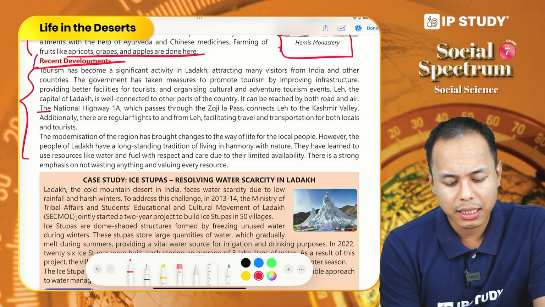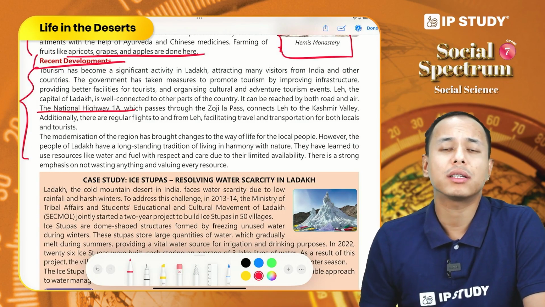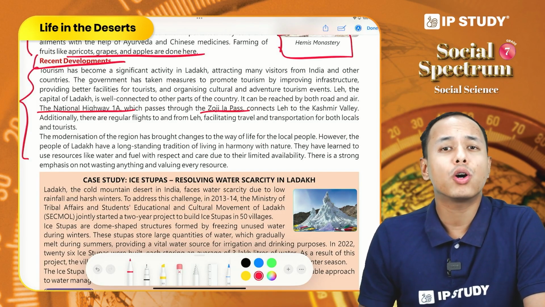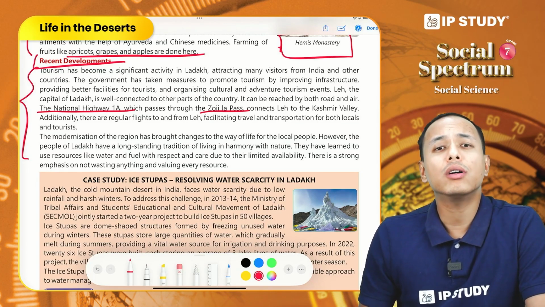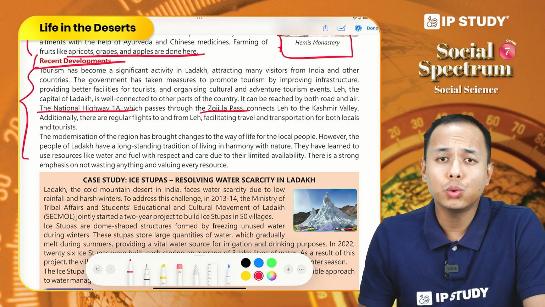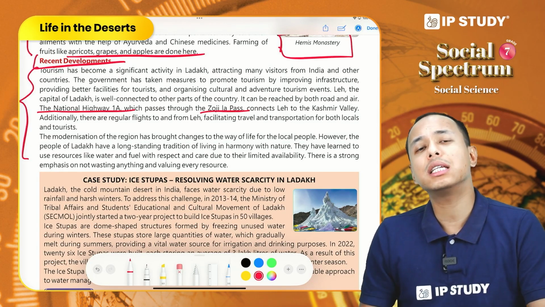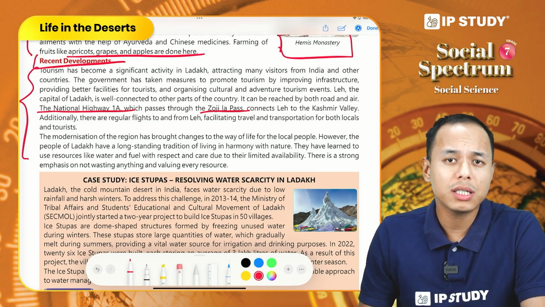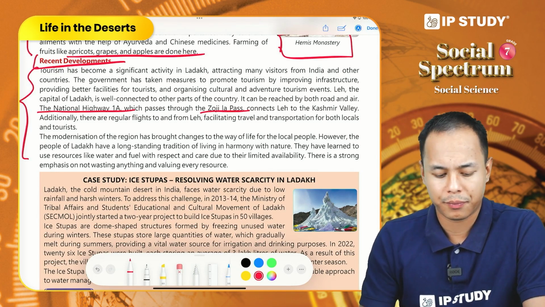For example, the National Highway 1A, which passes through Zojila Pass, connects Leh with Kashmir Valley. So not only land transport, there are also ample number of flights to and from Leh. This air transport provides transportation to the tourists and also to the local people.